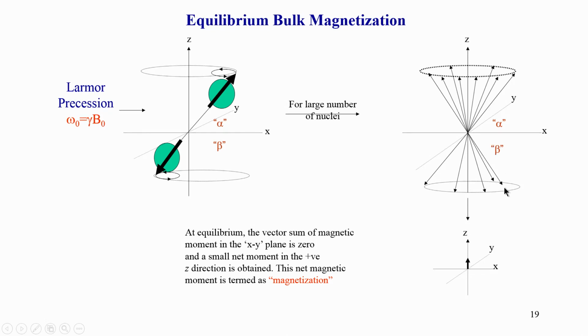For example, I can take a component of this vector, where the mouse is pointing, along the x axis, a component of this vector along the y axis, and a component of this along the z axis. So, this is called components of a vector. Similarly, I can take a component of this vector on the opposite side along the x axis, along the y axis,